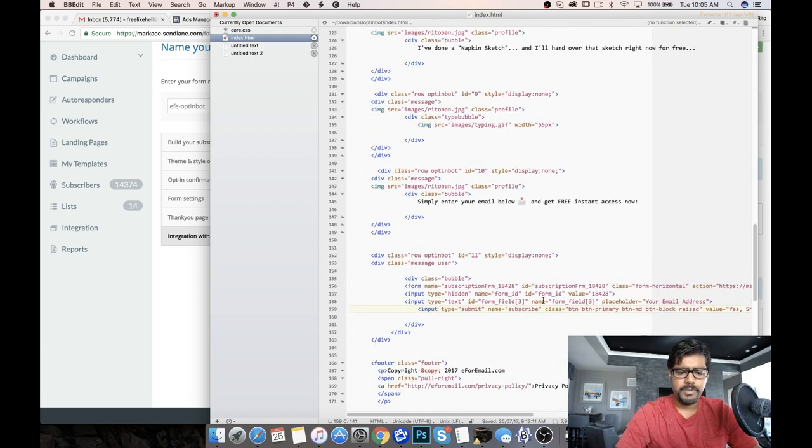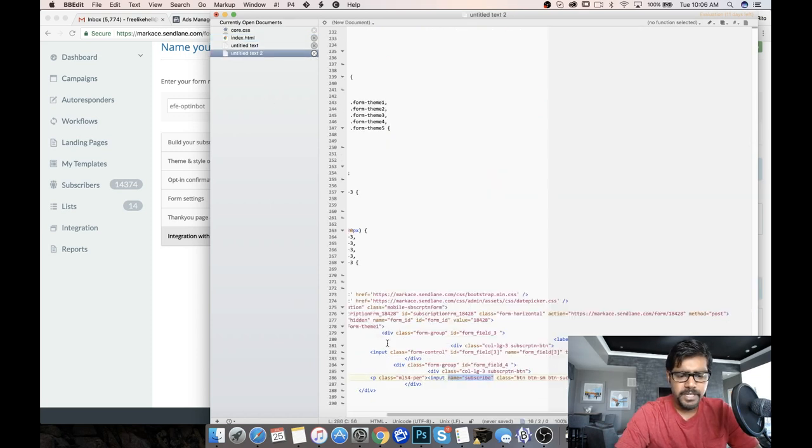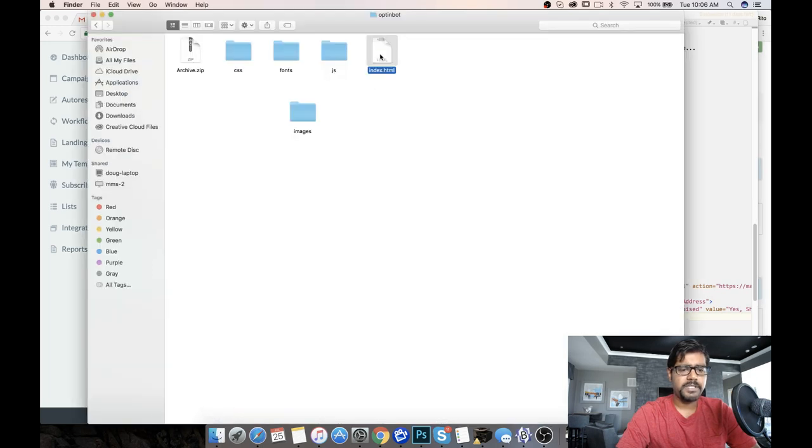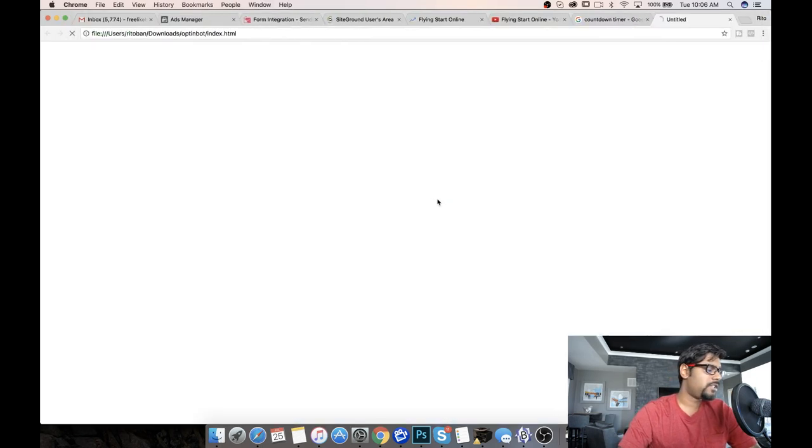All right, this should be it. Let me just close this form right here. Make sure I don't miss any field. Seems pretty good to me. So I'll just close this form and let's see how this goes. I'm just going to quickly open up this page in Google Chrome and show you how this looks.